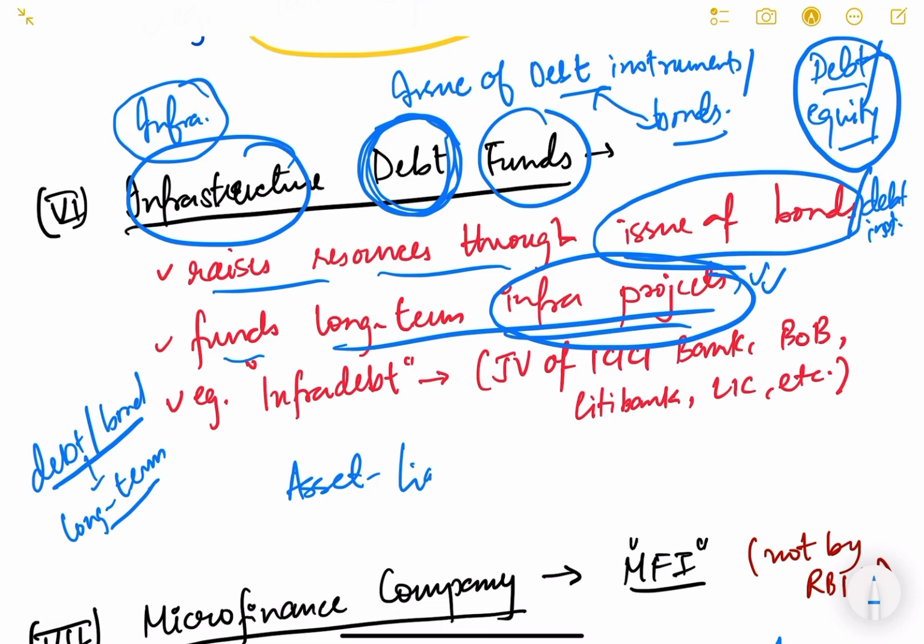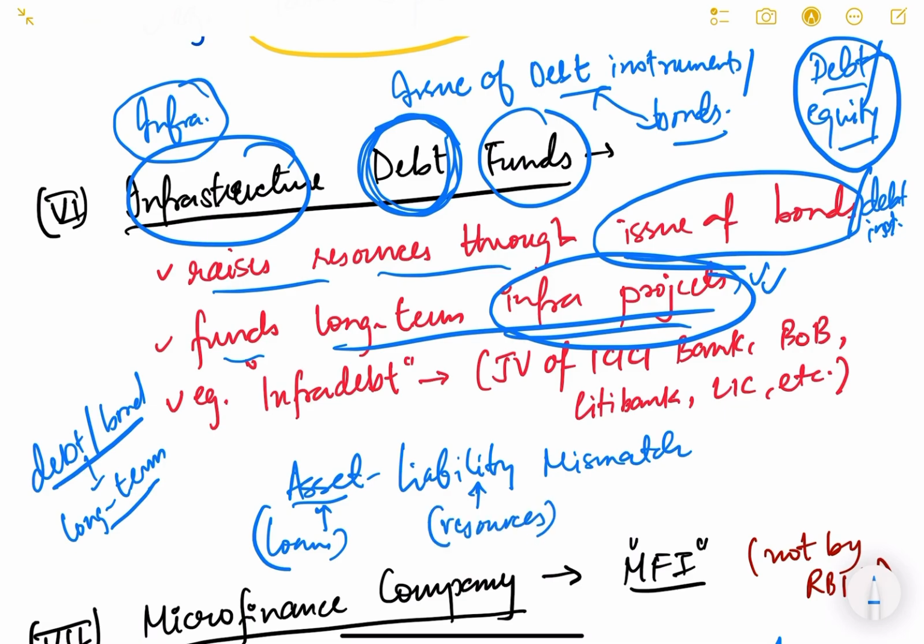This concept I will explain to you later on. Asset meaning whatever loans they have given; liability meaning whatever resources they have mobilized. So there should not be a mismatch.